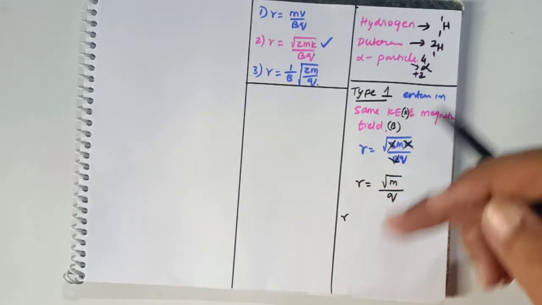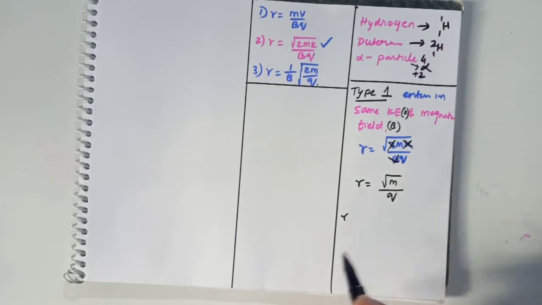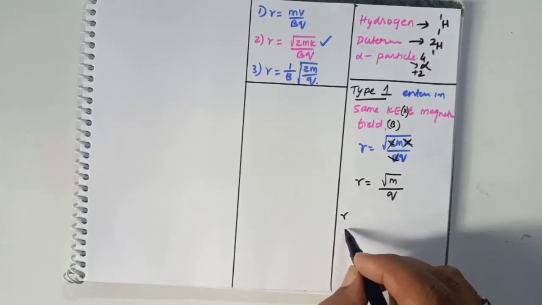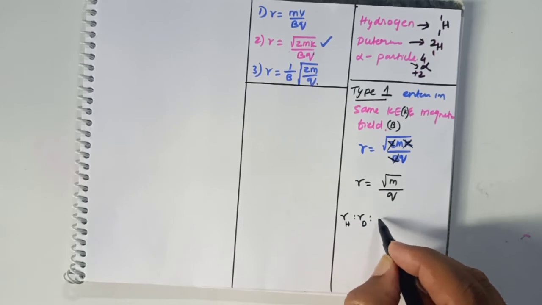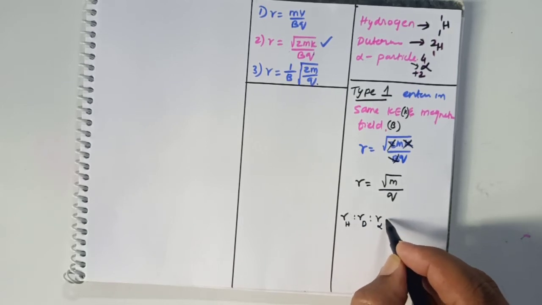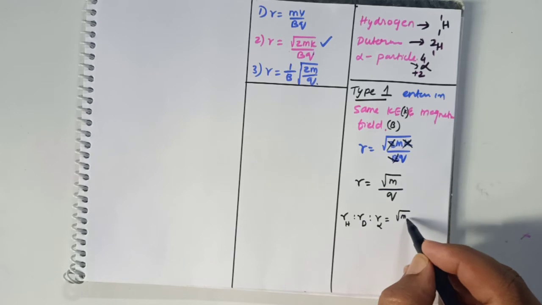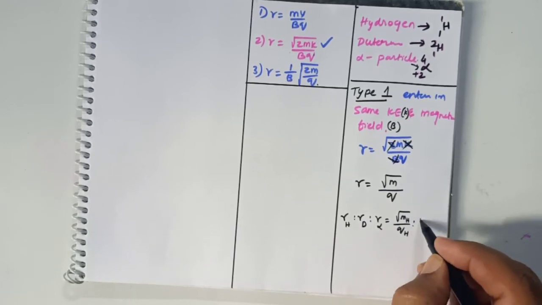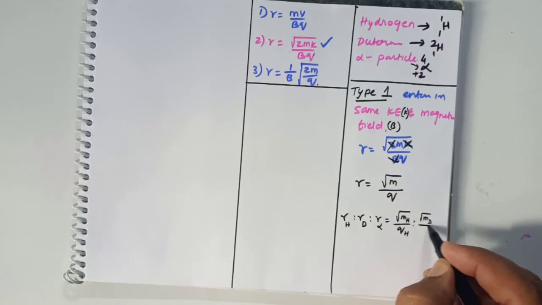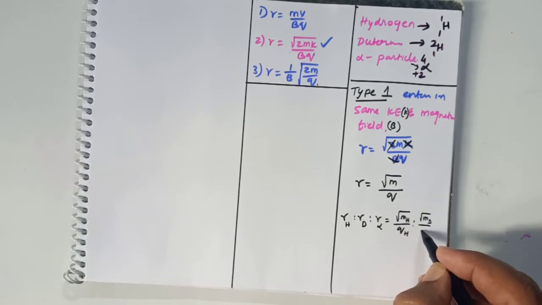Then what happens to the radius ratio? Radius ratio will become R of hydrogen is to R of deuterium is to R of alpha particle, which is root of mass of hydrogen by charge of hydrogen is to root of mass of deuterium by charge of deuterium.